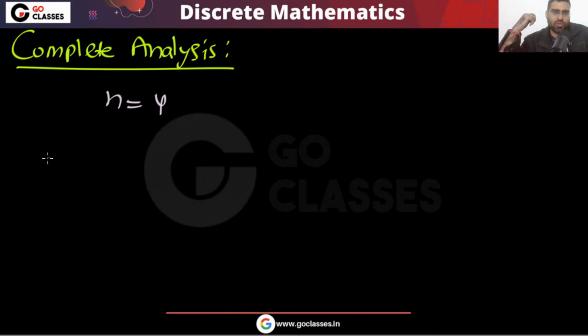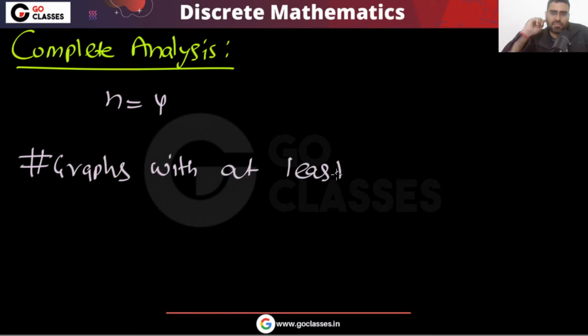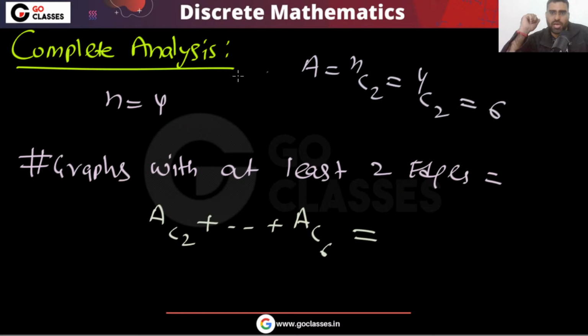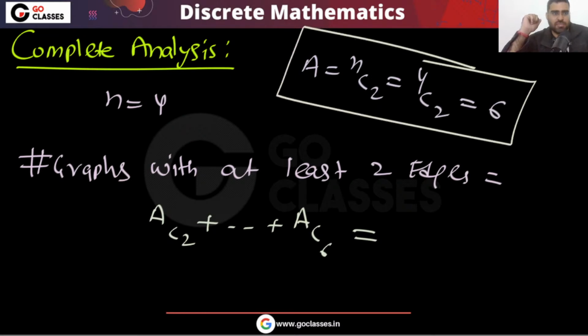If you have n equal to 4, then number of graphs with at least two edges. What is that? That is your AC2 and so on, AC6. And what is that? Remember, what is A? A is already 6. Correct? A is already NC2. A is already 6. So this A, this already is 6. So 6C2 and so on, 6C6.